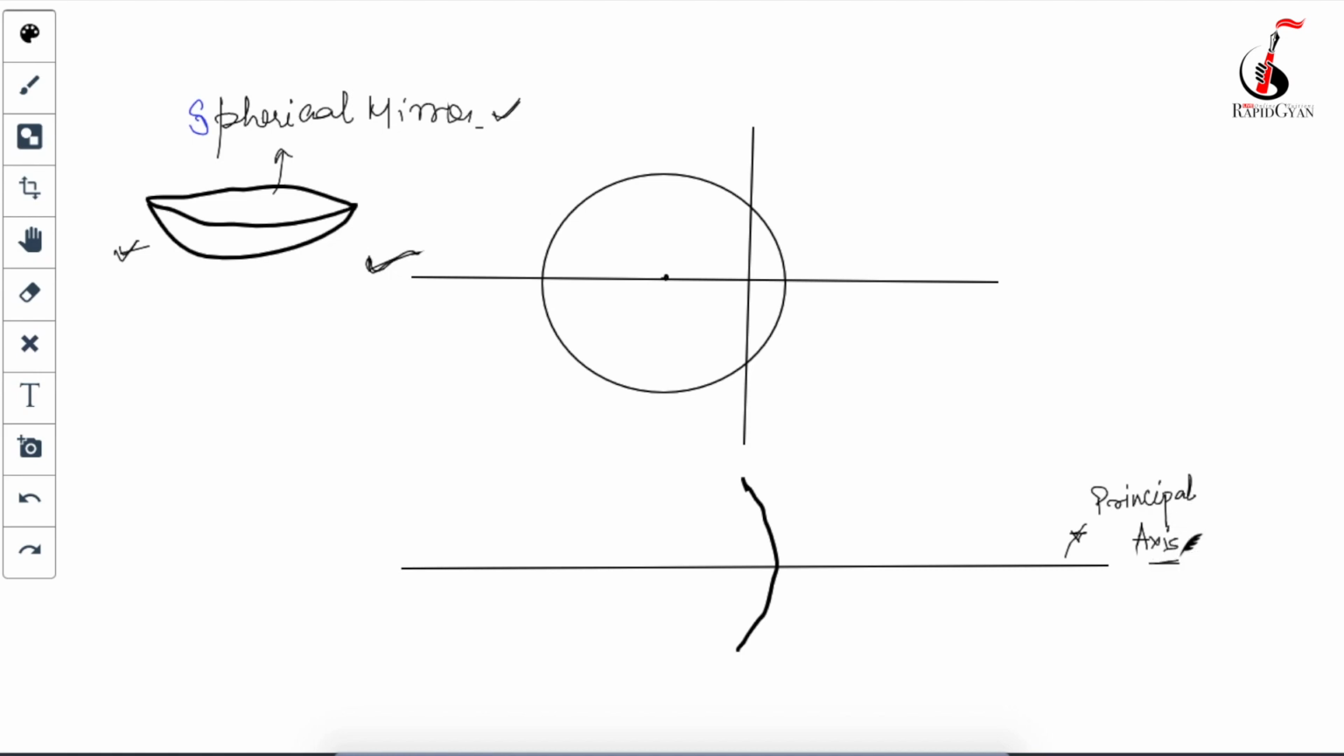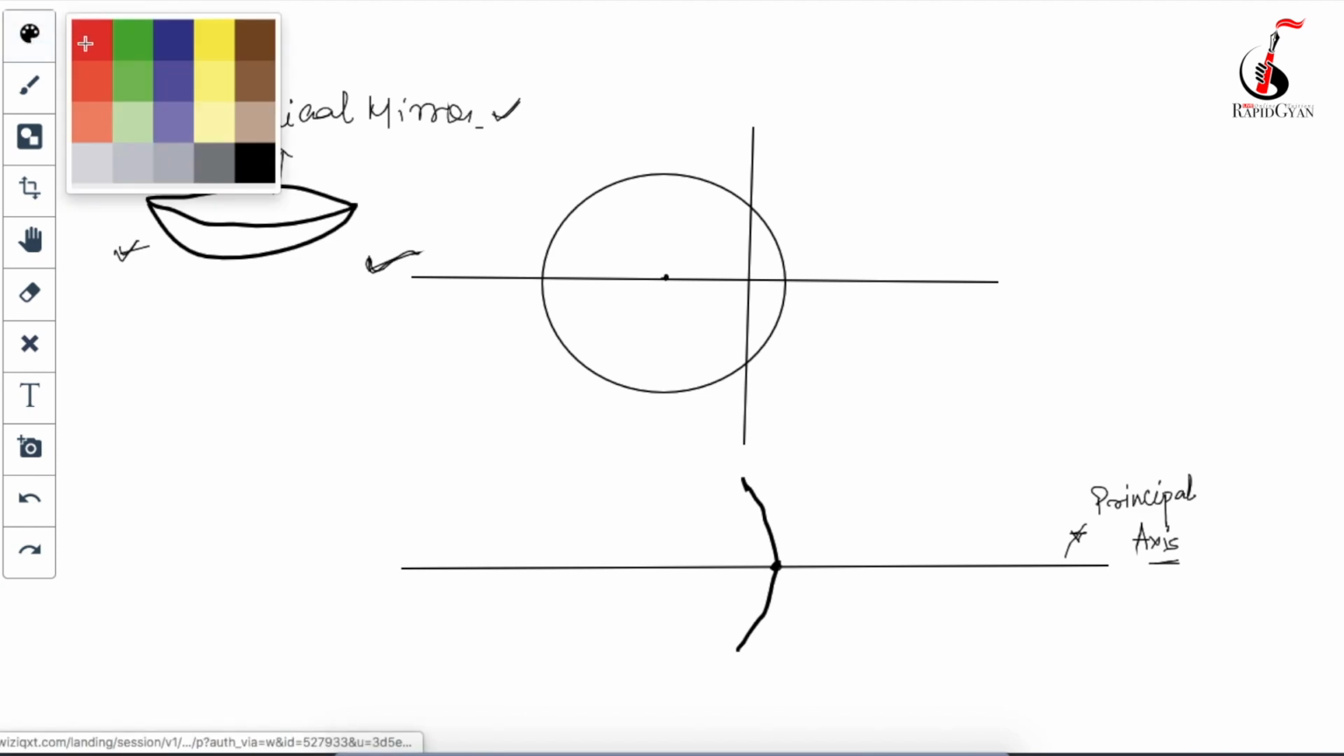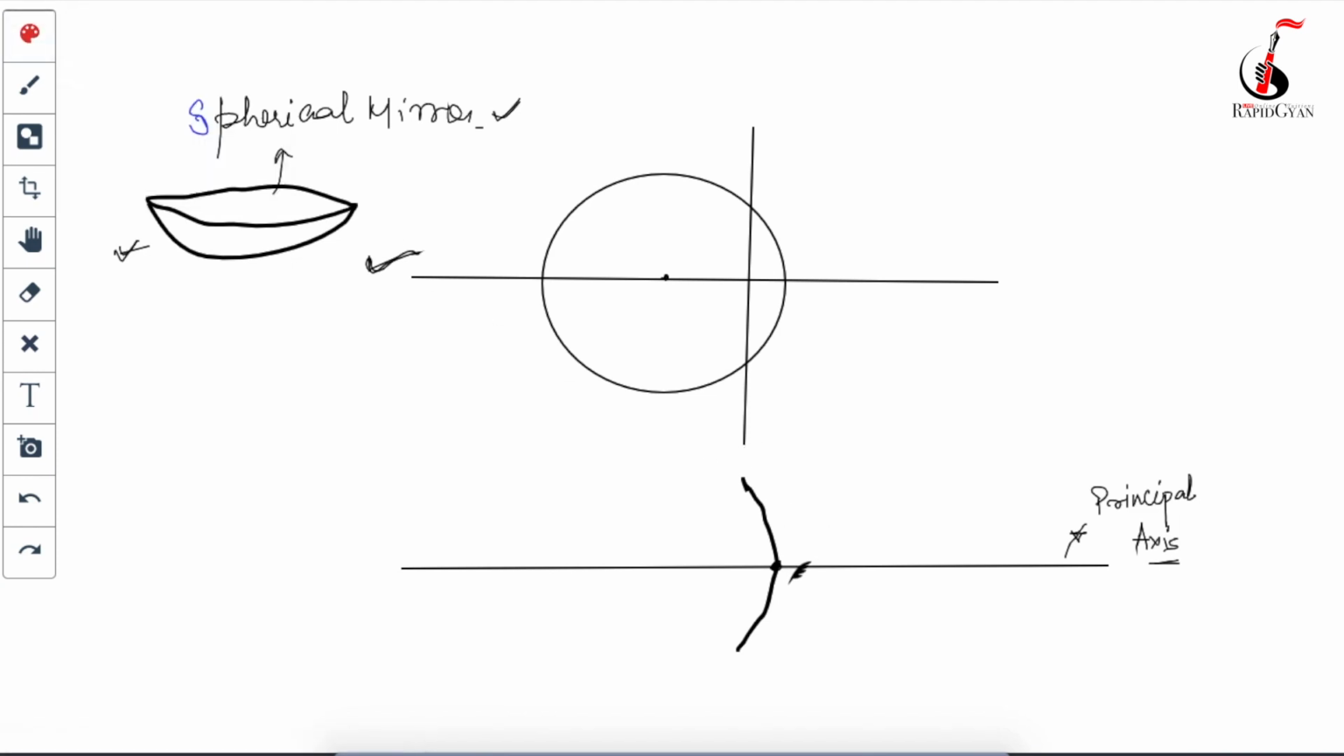Okay, this line is called the principal axis. Remember this. The point at which it's intersecting, this point, is called the pole of the mirror. This point is called the pole of the mirror. And of course, this particular mirror has been separated from this sphere.